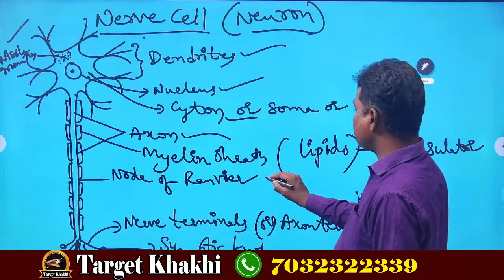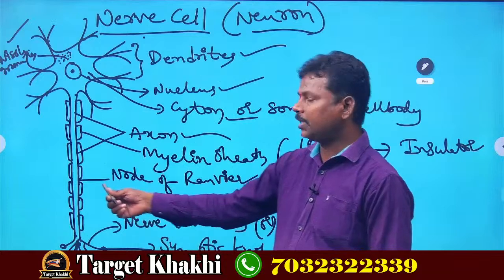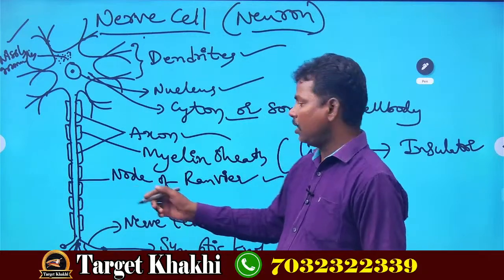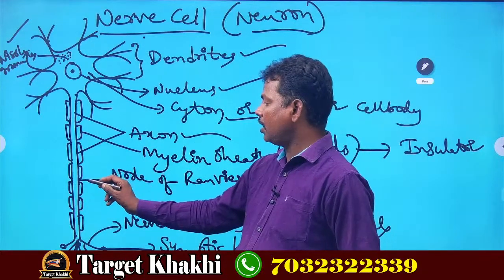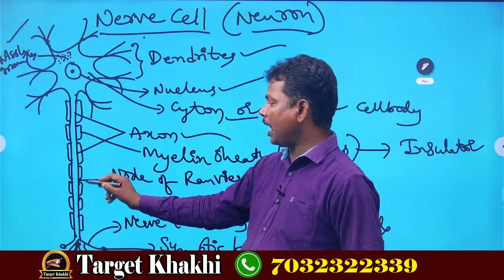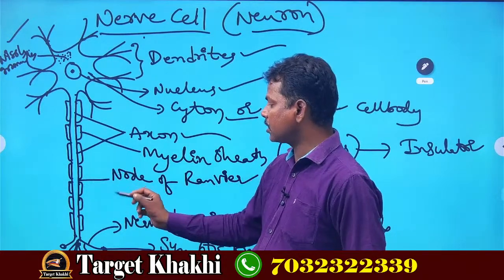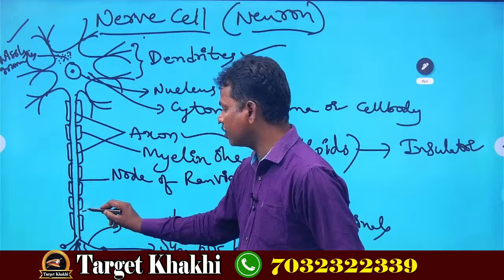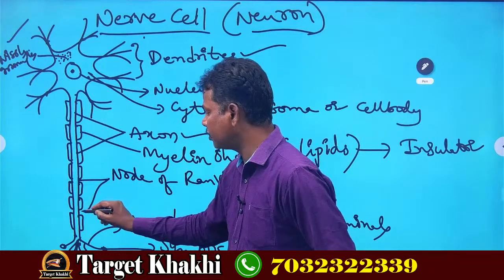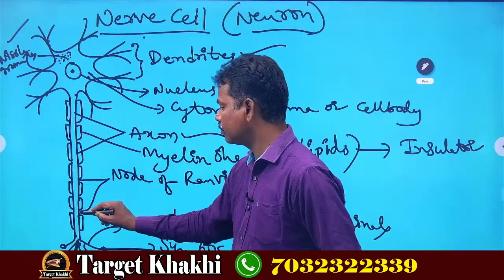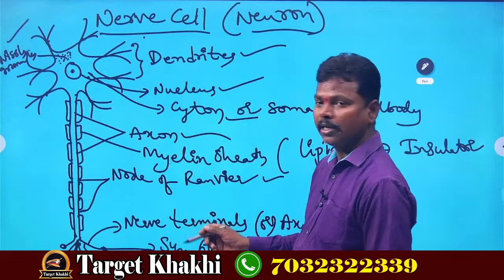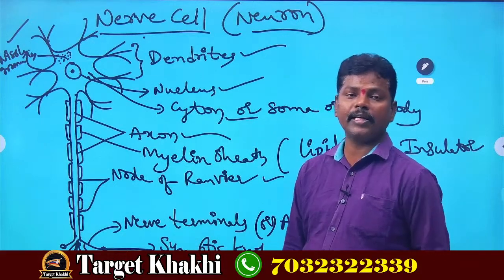Next, another thing is the node of Ranvier. What is this node of Ranvier? The node of Ranvier is the gap between two axons. Right? What is the use of the node of Ranvier?